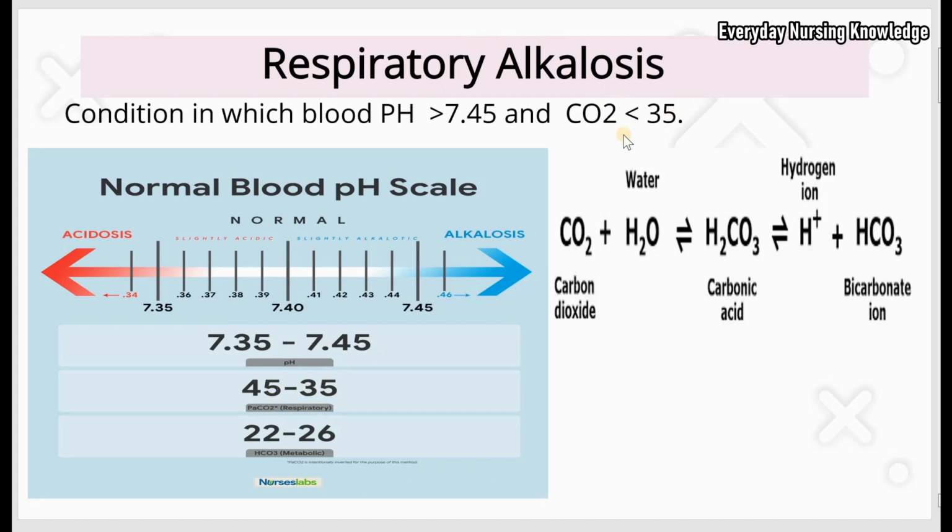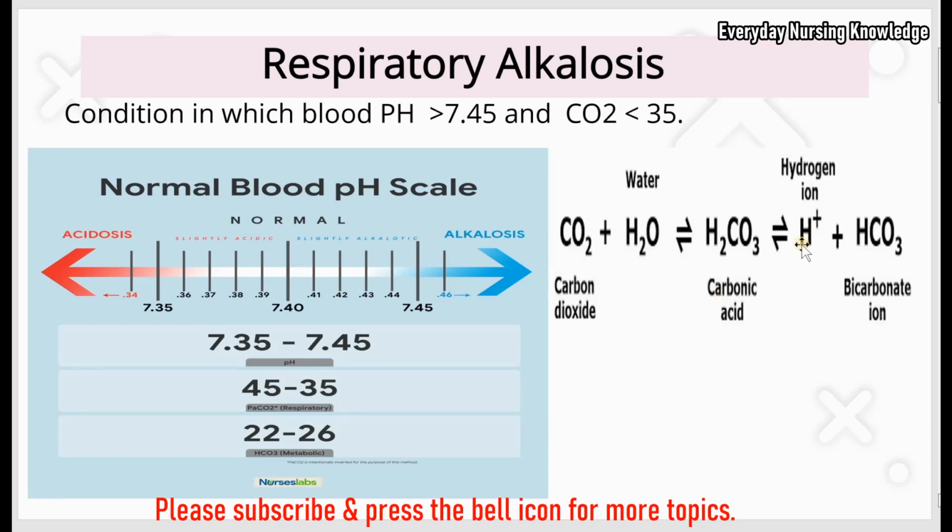Now, how can a low carbon dioxide level lead to respiratory alkalosis? Carbon dioxide, which is formed in our body as a byproduct of metabolism, can combine with water in blood to form carbonic acid. This carbonic acid is a weak acid and splits into hydrogen ions and bicarbonate. So the carbon dioxide level in our body can increase the hydrogen ion, which is acidic in nature.